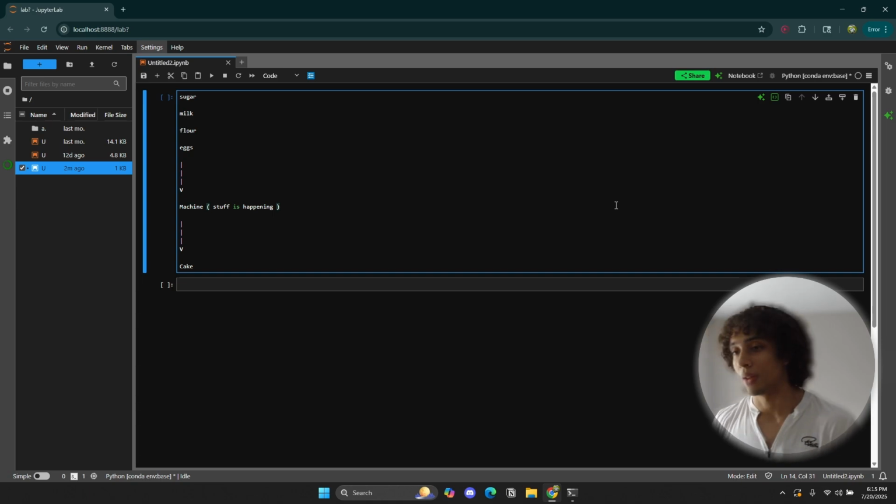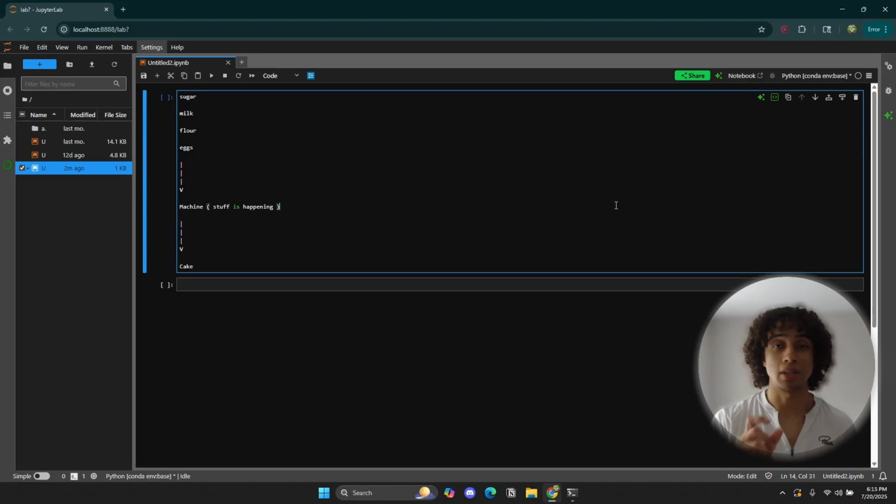This is how AI agents tend to work. Functions are also a good way to connect the output of one large language model to another large language model if you're creating workflow patterns.